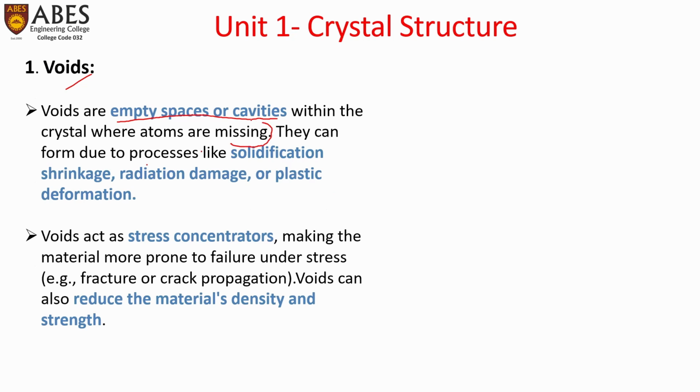Atoms are missing from their place, and not just one or two atoms or 10 to 15, but n number of atoms, which creates a 3D empty space or cavity. They can form due to processes like the manufacturing process, solidification shrinkage, radiation damage, or plastic deformation. These are the causes of the creation of voids.